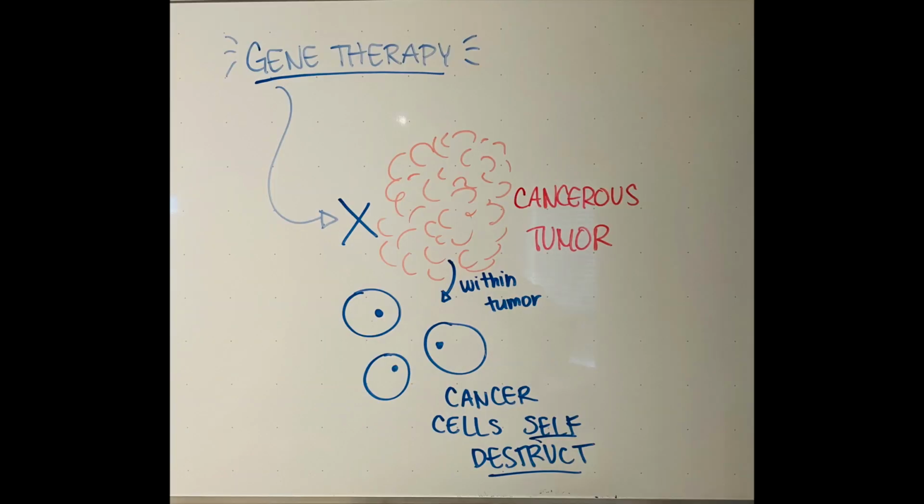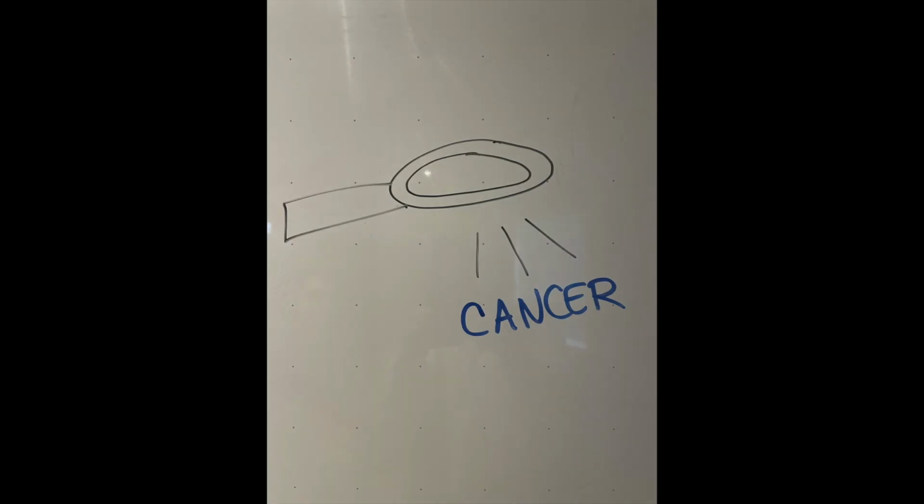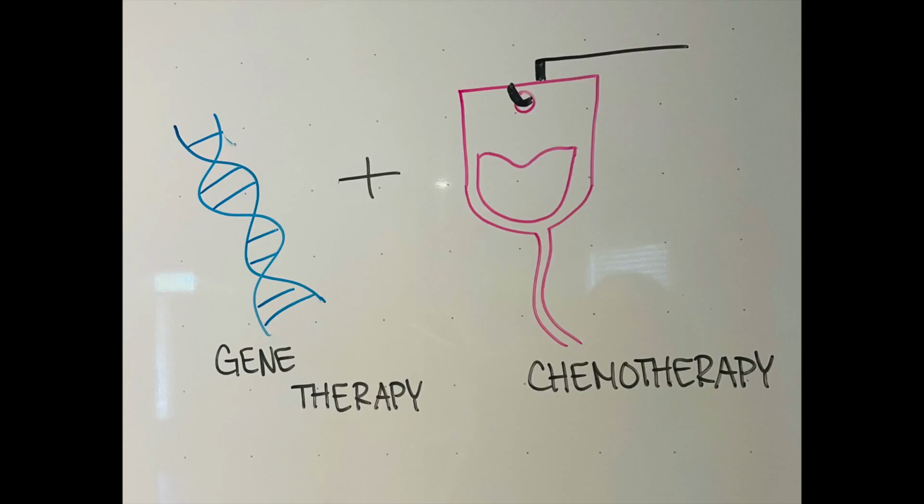One of the diseases gene therapy is used to treat is cancer, where we use the same basic principles of gene therapy to stop abnormal cell division in cancer cells and train the immune system to recognize and kill cancer. Gene therapy is an alternative or additional treatment intended to replace current practices like chemotherapy. Oftentimes, patients see better results with both chemotherapy and gene therapy treatments.